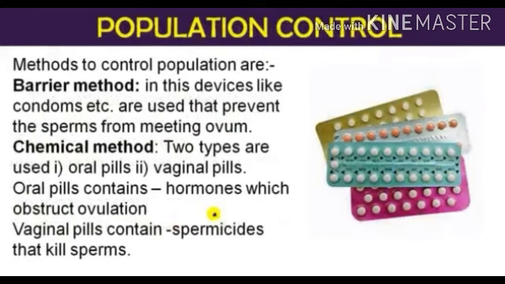Second is the chemical method. So there are two types of methods. First one is the oral pill, second is the vaginal pill. The oral pill basically contains hormones which obstruct ovulation. Second, the vaginal pill contains spermicides. As the name indicates, spermicide is a chemical which is used to kill the sperm. Okay, these are the two chemical methods.